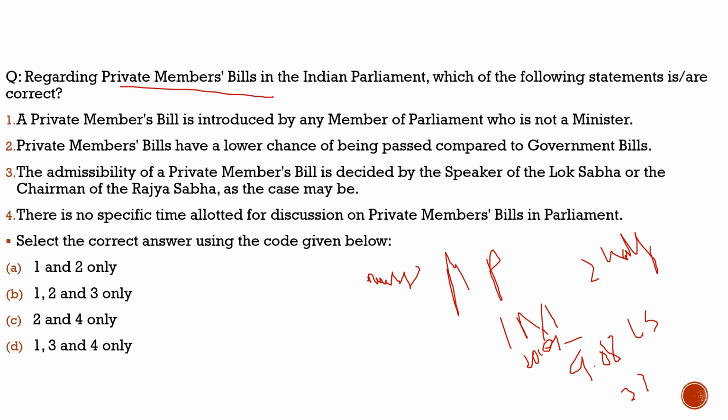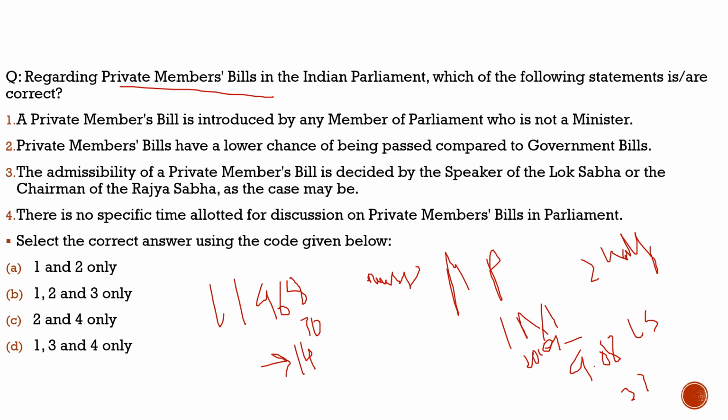With respect to private members bills, we should know that the last time a private members bill was passed was in 1968, 1970. So far, I guess, I don't remember the number properly, I guess 14 private members bills have passed. So this is all about the private members bill, the nutshell of what was in the article today. With respect to this question, we will understand it in more detail.